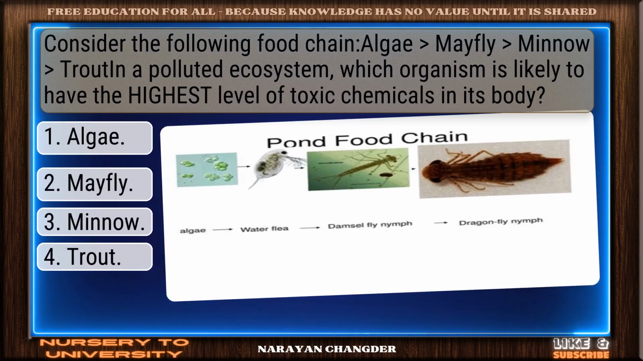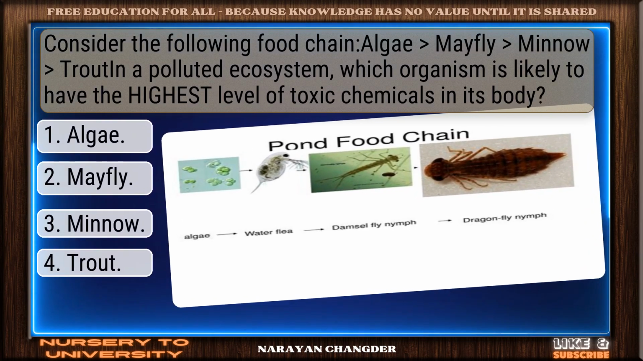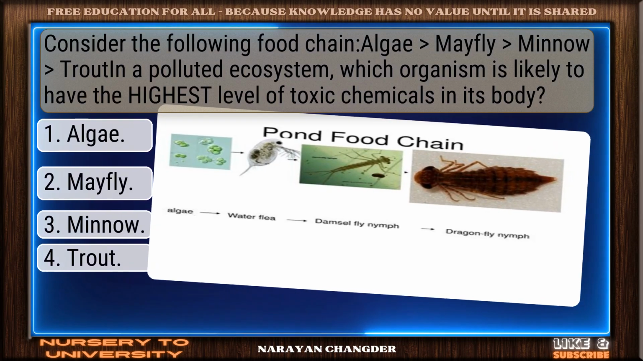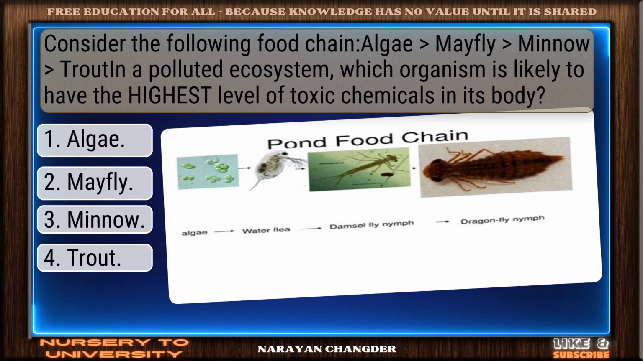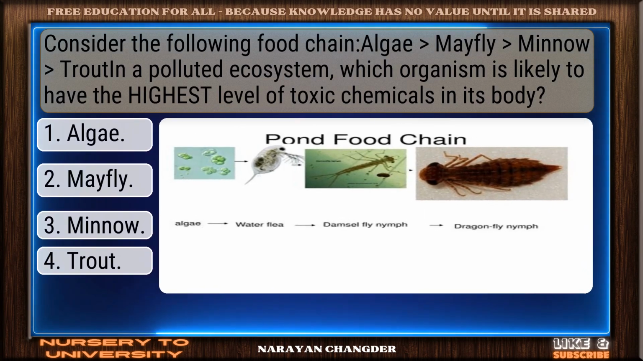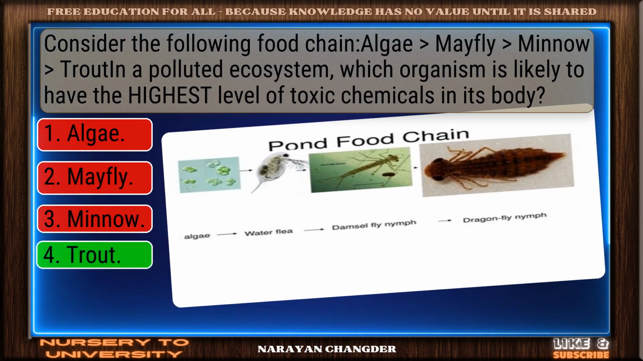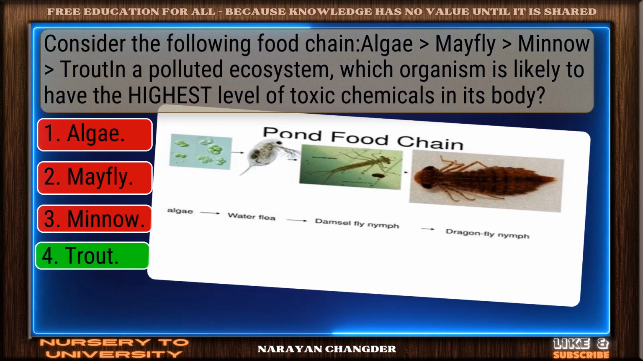Consider the following food chain. Algae, mayfly, minnow, trout. In a polluted ecosystem, which organism is likely to have the highest level of toxic chemicals in its body? Smart move. Trout is the accurate answer.